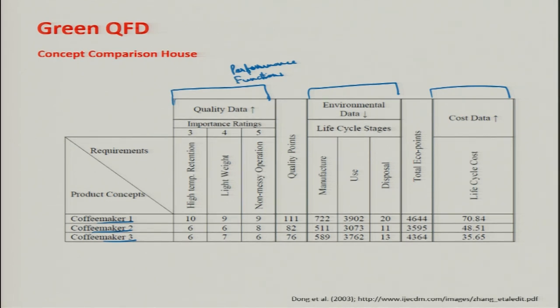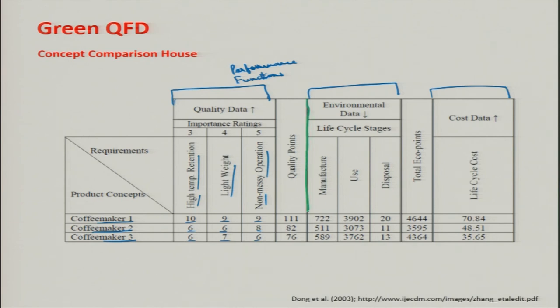So, high temperature retention by the coffee maker is one of the functions, lightweight is another function, non-messy operation is the third function, ease of operation, lightweight and high temperature retention. So, they developed this and they established this rating. These ratings give us the total quality input. Let me differentiate these.